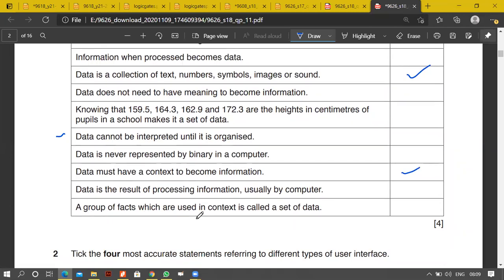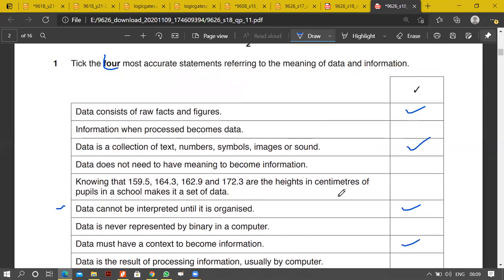A group of facts which are used in context is called a set. A group of facts, a set of data. Not very well, so this is correct. We have to find the most relevant one. You will find information. You just have to see which one is the most relevant one. So that's the way you can do it. If you feel that one question is somehow correct, you can mark it, take it somewhere else, and then read it up.